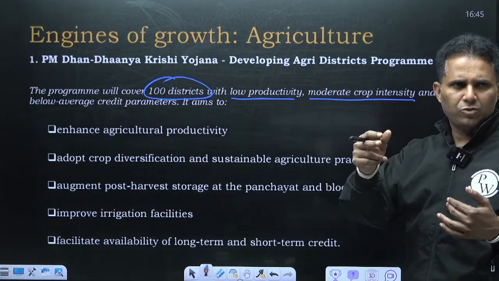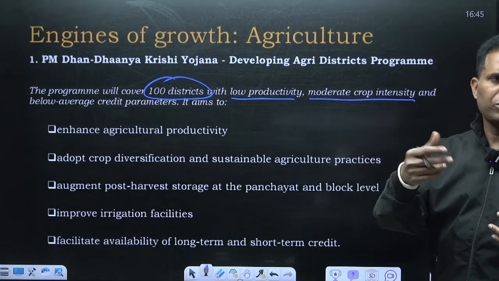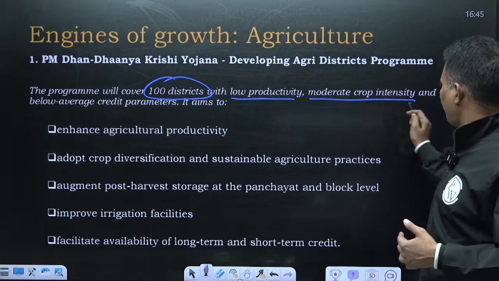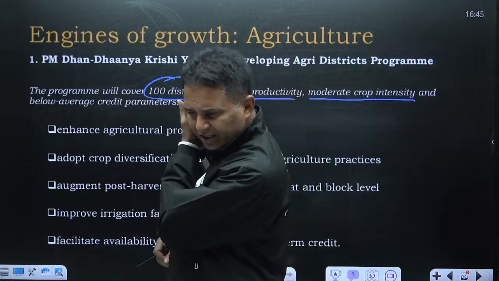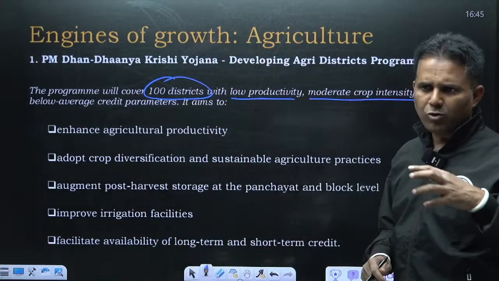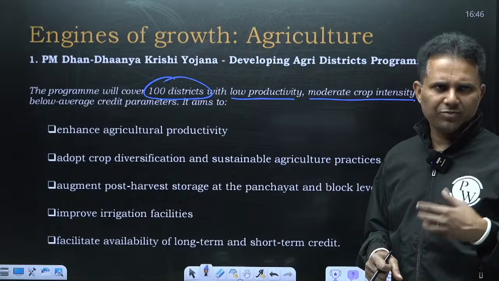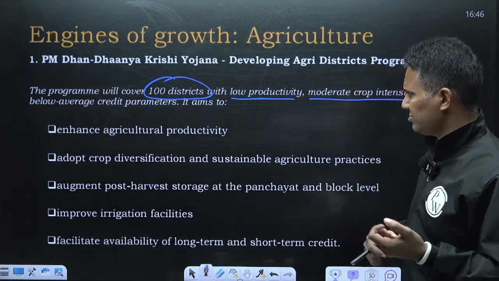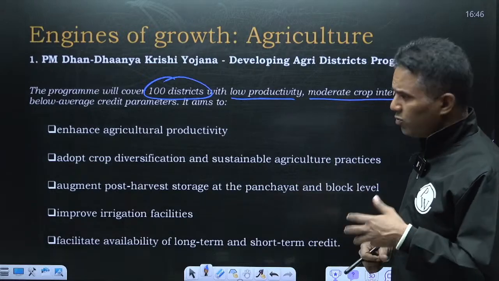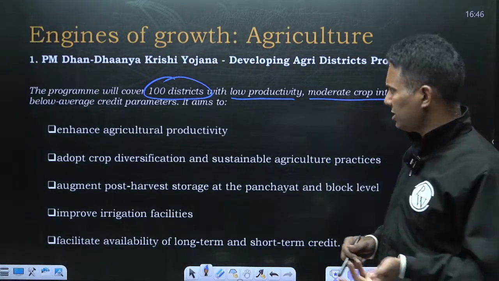so 2 by 1 into 100, 200%. If you are growing only 1 crop, so 100%. So moderate crop intensity and below average credit parameters, meaning the credit taken by the farmers in that district is low. So the government is going to select these 100 districts where crop intensity is moderate, productivity is low and credit is below average. And what is the government exactly going to do in those districts?